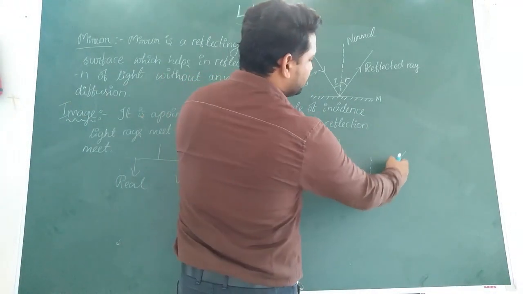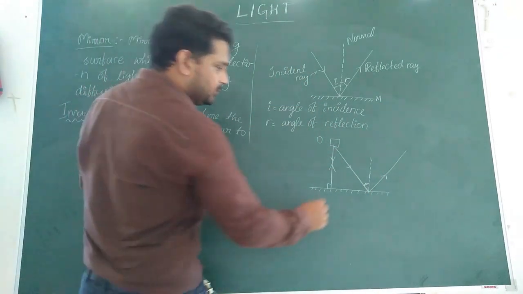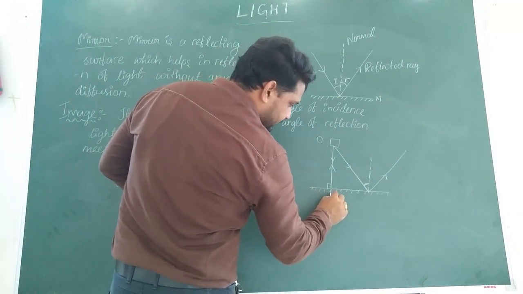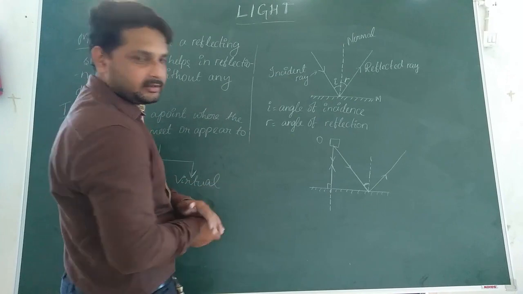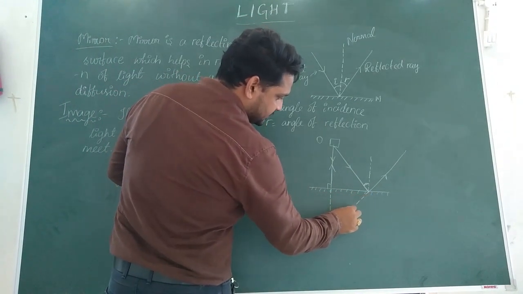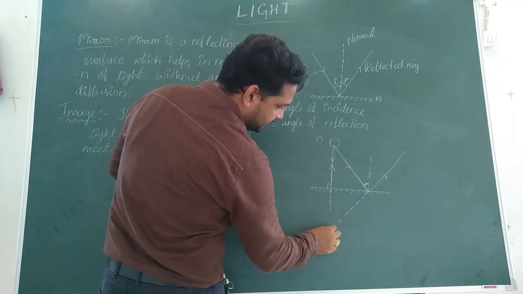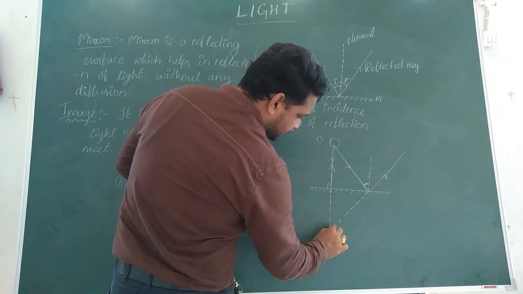Now, however much we extend, they are never going to intersect in this way. So, what we will do, we will produce the reflected rays behind the mirror. You can see if we extend behind the mirror, they appear to meet at one point.